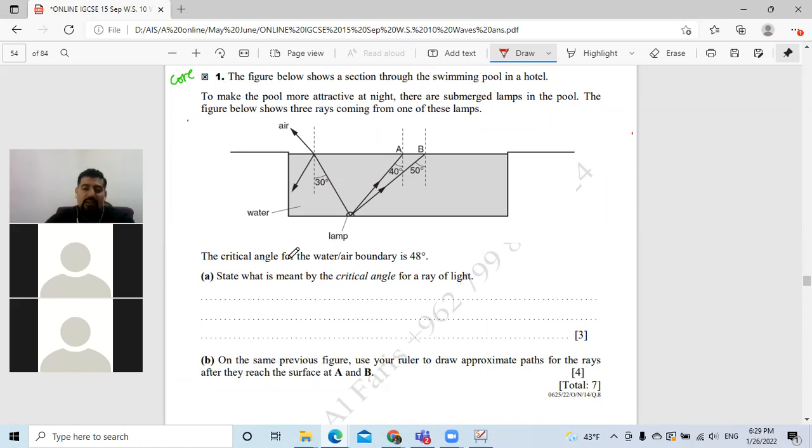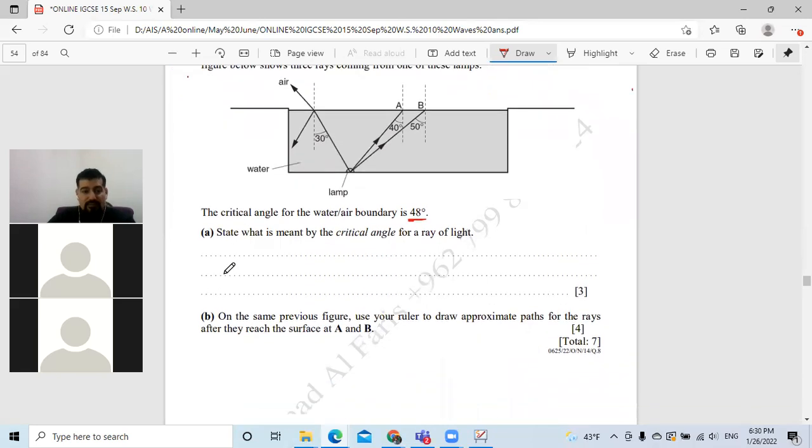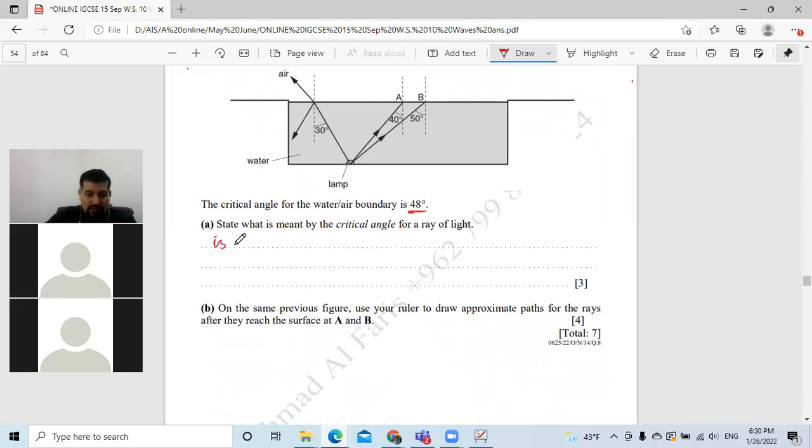The critical angle of the water-air boundary is how much? 48 degrees. State what is meant by the critical angle for a ray of light. What's the meaning of critical angle here? Is the angle of what? Yes, write the answer. Is the angle of incidence.